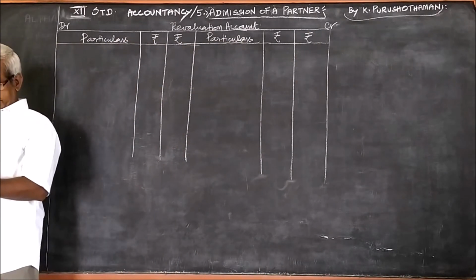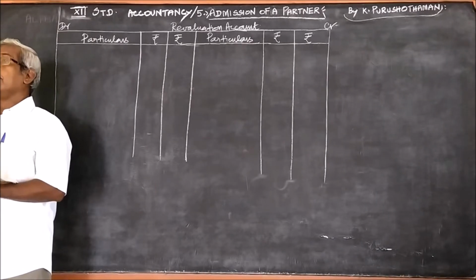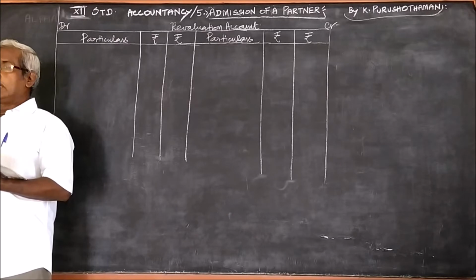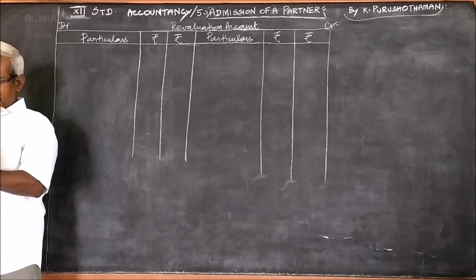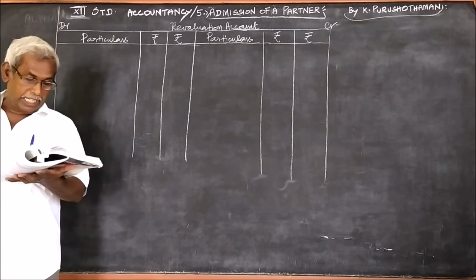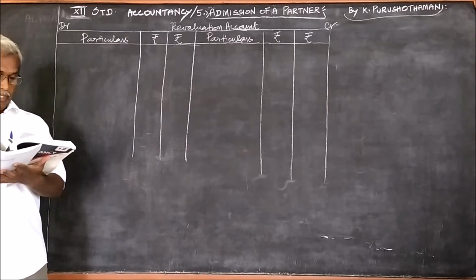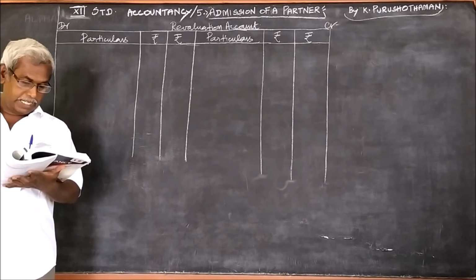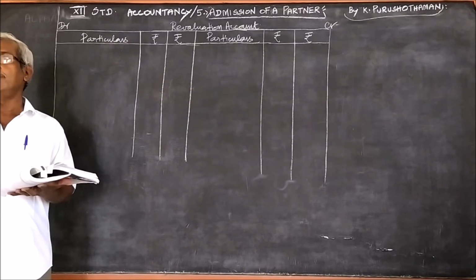From the bottom of the balance sheet given, we should find what are the profit items and what are the loss items. Stock and furniture is to be reduced by 10%. First one, Ganesh brings 10,000 as capital for 1/5 share of profit.